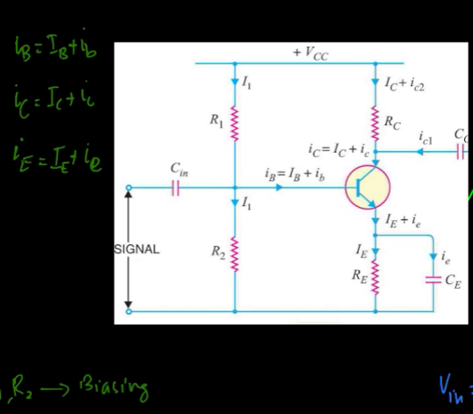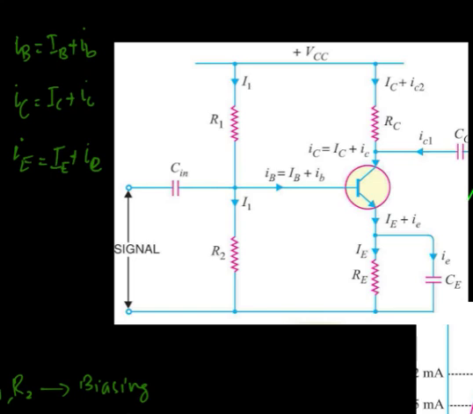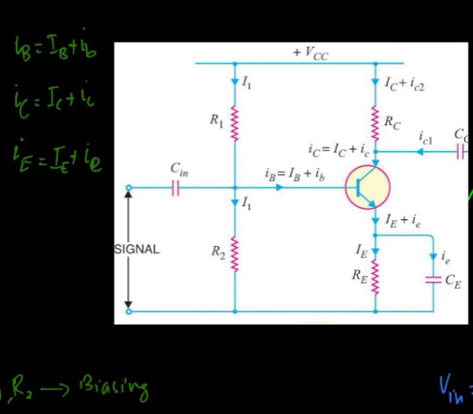And from here you can see that this bypass capacitor bypasses the AC emitter current, so that the AC emitter current flows through the capacitor, so that there is no AC voltage drop across the emitter resistance.